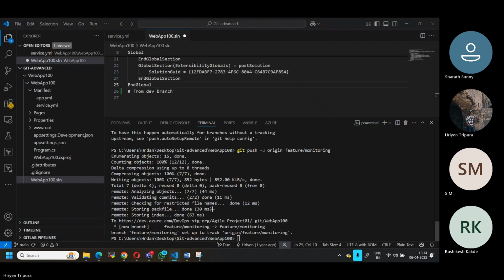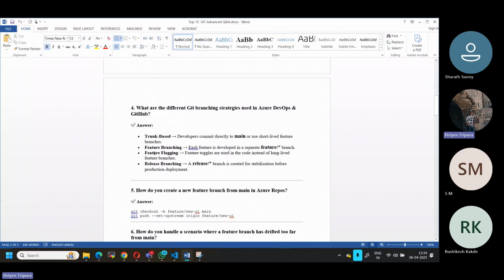Then next is feature flagging. Feature flags, or feature toggles, are used in the code instead of a long-lived feature branch. That means if you have a particular branch with some features enabled, there is an option to enable or disable them. This is mostly used when you work with the application. And there is something called release branching: a release slash branch is created for stabilization before production deployment.